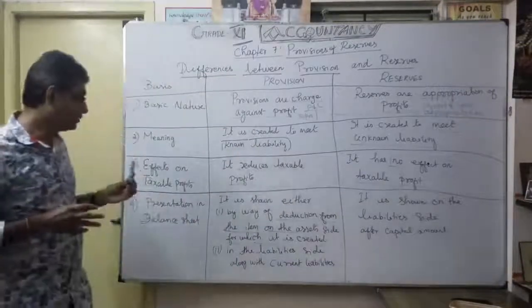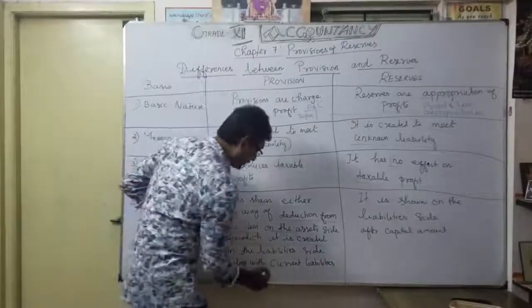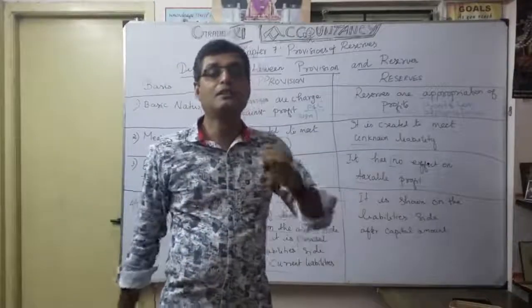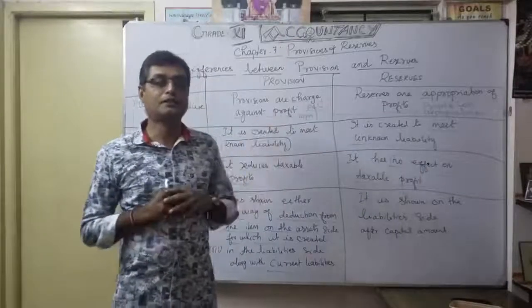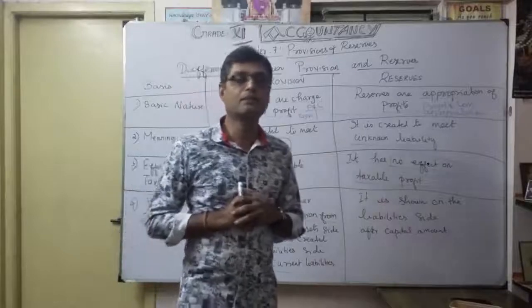Similarly, how will we show the liability side? You know very well: along with current liabilities, two things we discussed. One is provision for taxation. Understood? Definitely it will be shown on the liability side, that is, under current liabilities. Thereafter, provision for any repairs and renewals.